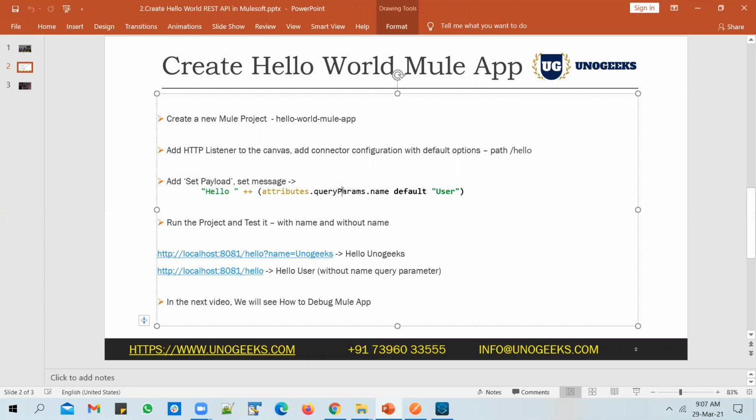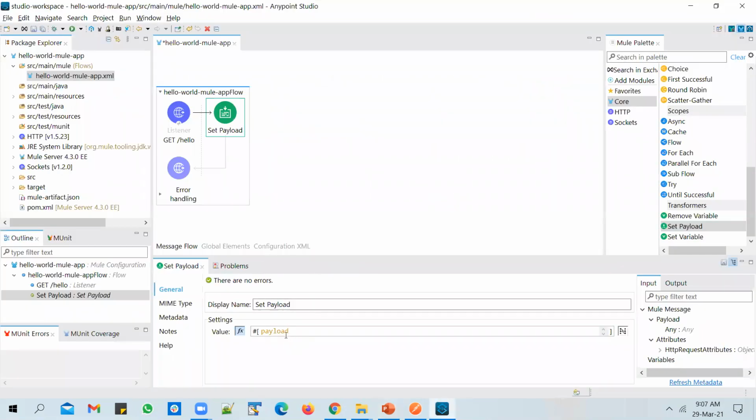So we're going to receive a name as a query parameter, and to reference the query parameters within the DataWeave expression, the way you do it is you select attributes. So you can take off the expression, say hash, and type in attributes.